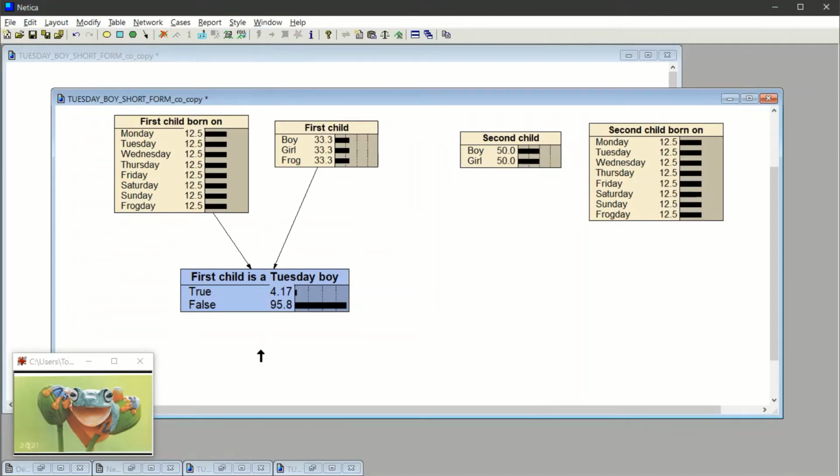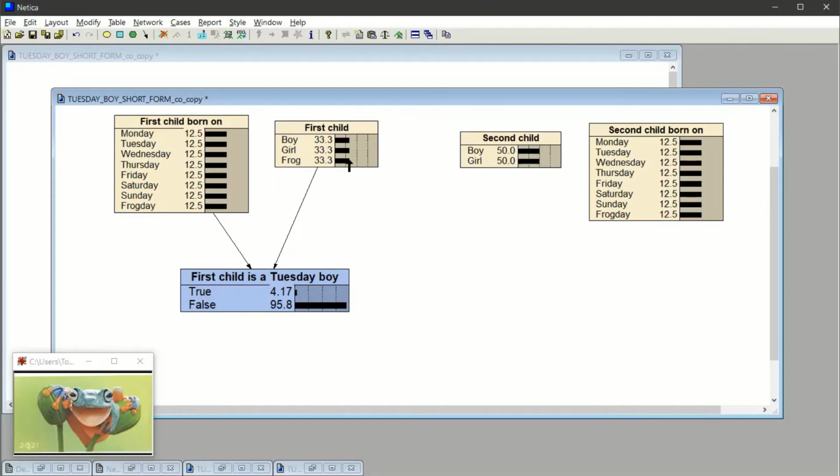So the first child is a Tuesday boy, 4%. You will recall that the last time was about 7%. Well, that's because in Bayesian Land, because there's 8 days and you could have a frog, things are just a little different. Notice something.